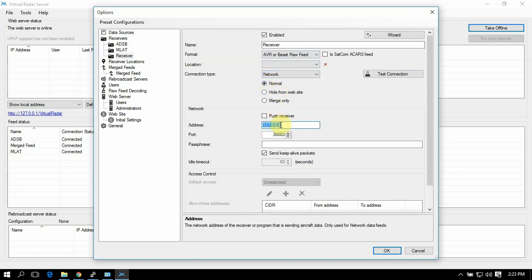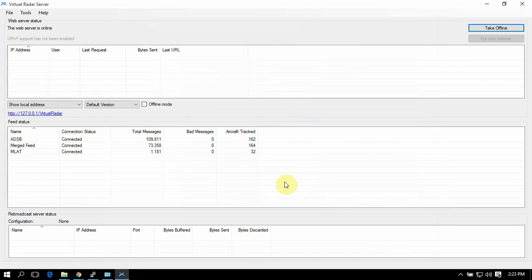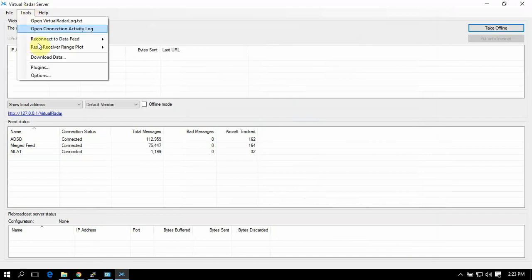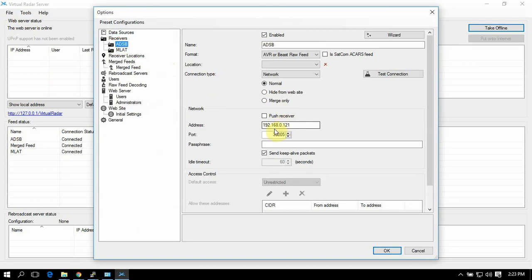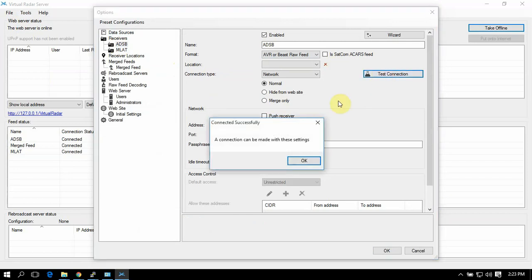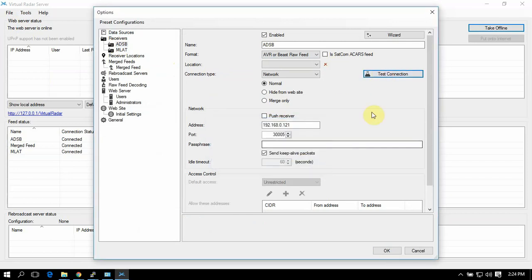Then here's where you'll put the IP address of the Pi or whatever you're using, then the port. For example, I have the IP address of my Pi, then port 30005 for ADSB. Then you can always test it, and if it comes back like that, you should be good to go.